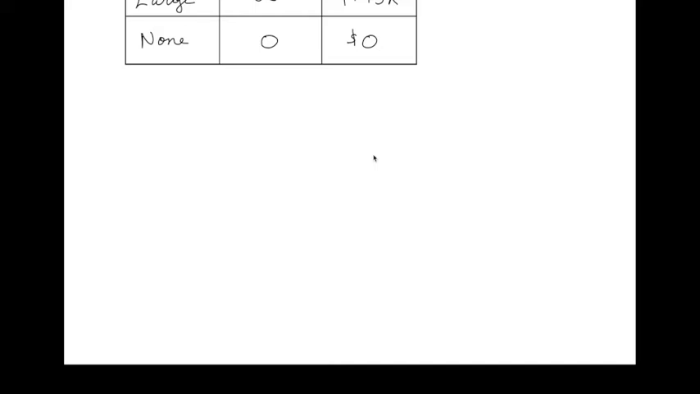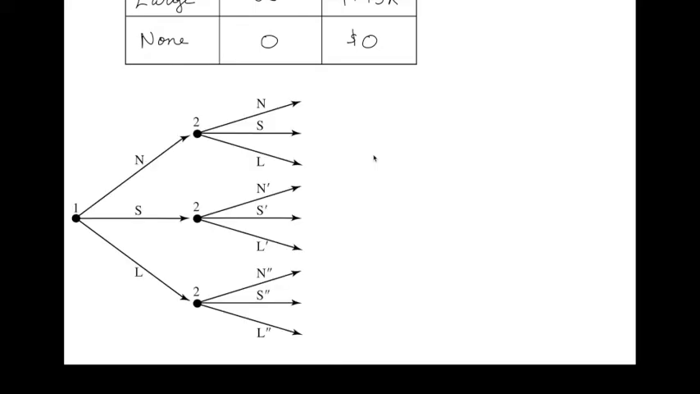Firm 1 chooses its plant size first, and then firm 2 chooses its plant size. After they've both chosen their plant sizes, they compete with one another. So the initial part of the game tree looks like this. Firm 1 moves at the initial node. It picks between no plant, a small plant, or a large plant.